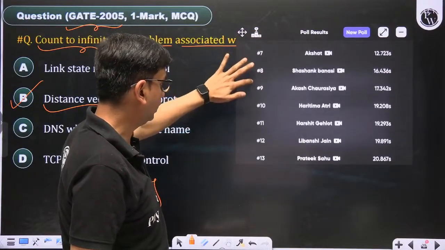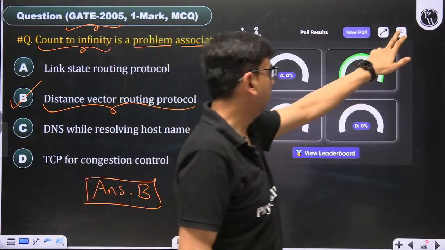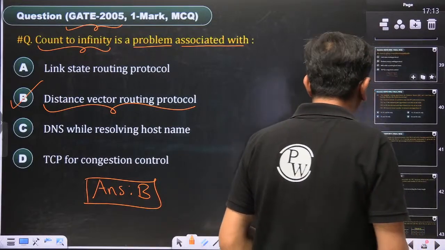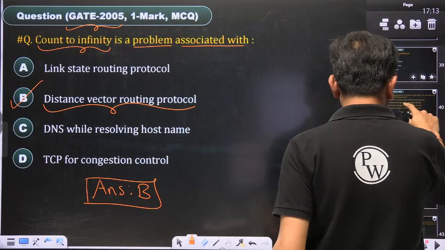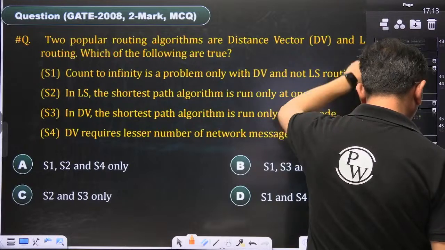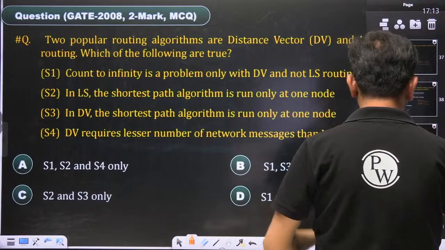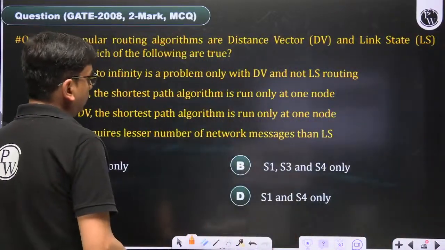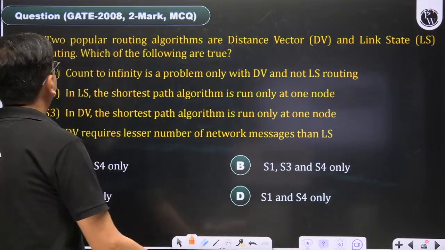13 people have given the correct answer. Fine. Now come to the next question. Let me check which one is more important to solve. And this one. I think 60 seconds is sufficient to give the answer of this question.